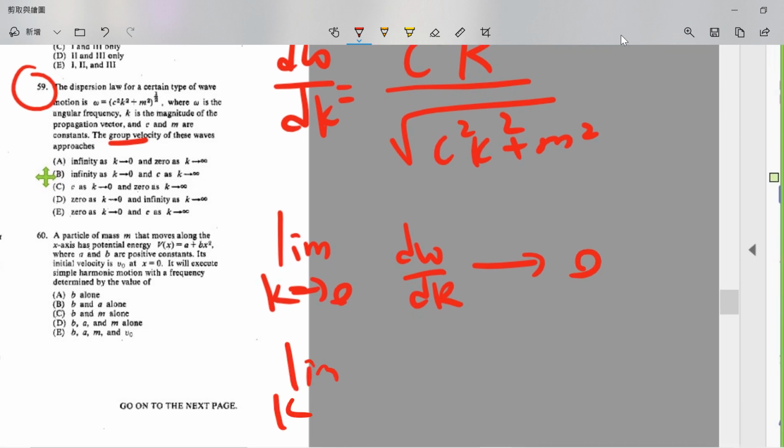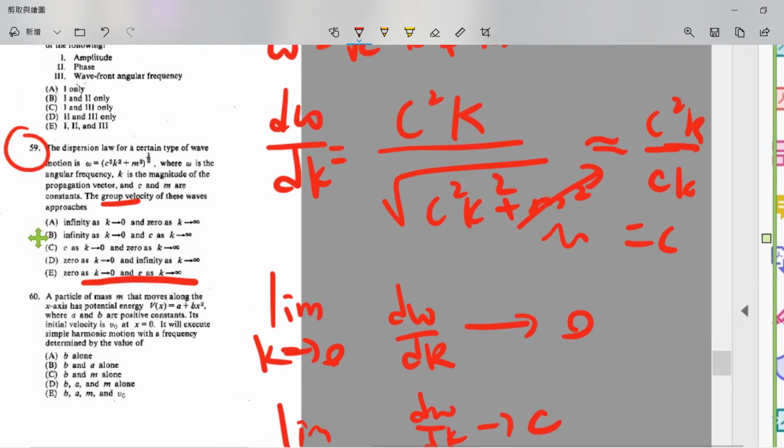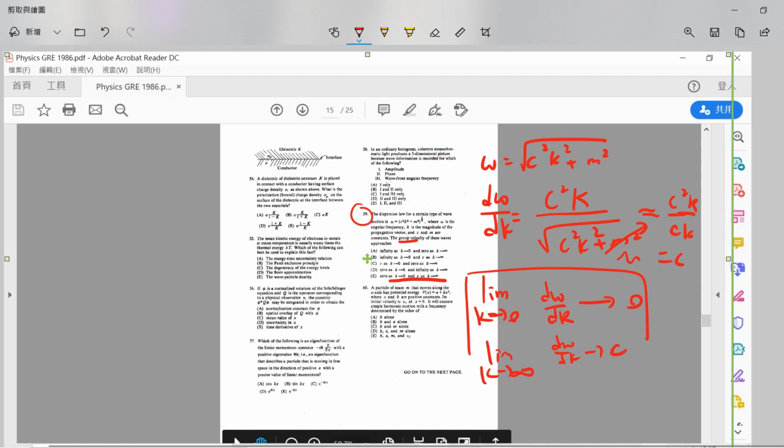But when k goes to infinity, this m squared term can be neglected. So basically we have ck over c squared k, which is c. So the only one is this one. If you already did the two approximations, then you can easily get the correct answer, which is E.